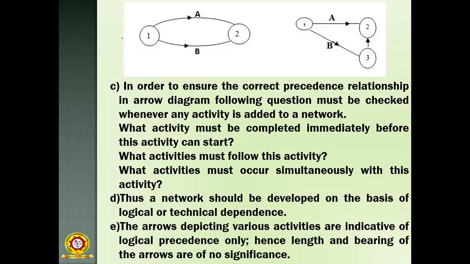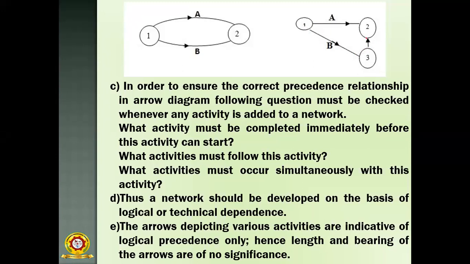Then there is a loop. Suppose from 1 to 2 there are two activities, A and B. This is not a correct one, so you have to resolve this problem in this way. You have to take another event. There are two activities: from 1 to 2 is activity A, and from 1 to 3 is the other activity. Then these two are connected with a dummy activity.